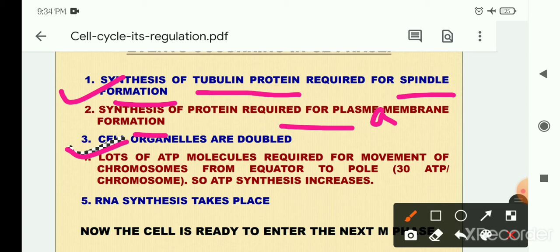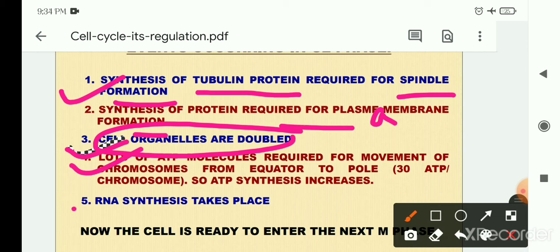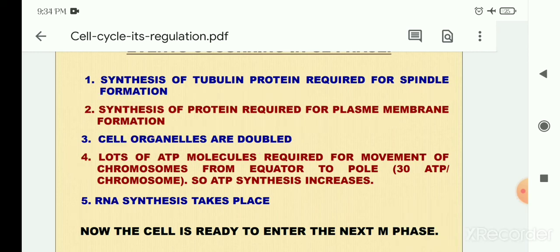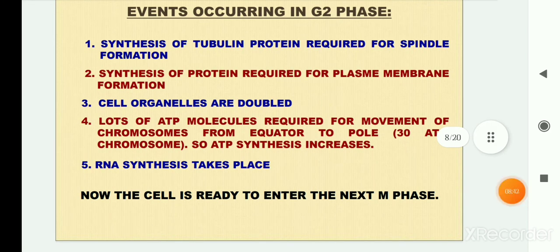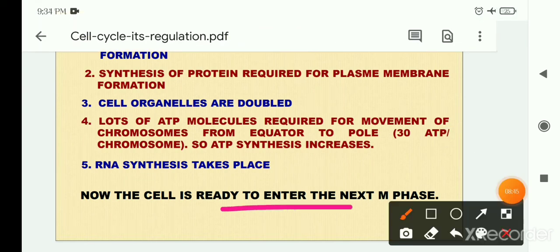Then after everything, the movement of the chromosome needs a large amount of ATP. So ATP molecules are required for the movement of chromosomes from the equator to the pole. So in this process, a lot of ATP synthesis will occur, as well as the doubling of the cell organelles, which is important. One more thing is that RNA synthesis also takes place. So after completion of the G2 phase, the cell is totally ready to be divided. Now the cell is ready to enter the next phase, that is the M phase, whether it is mitosis or meiosis.